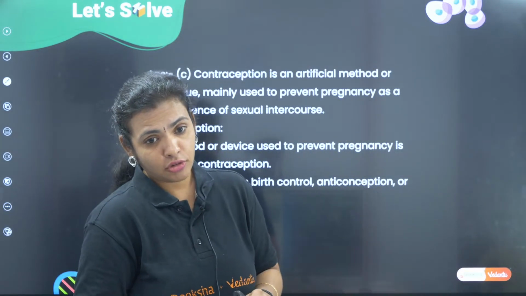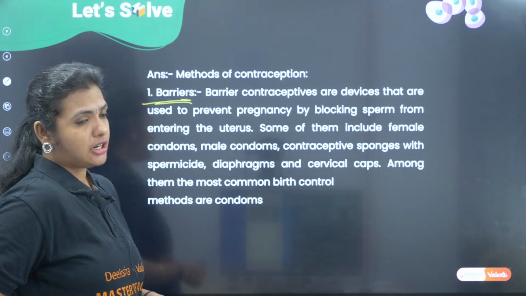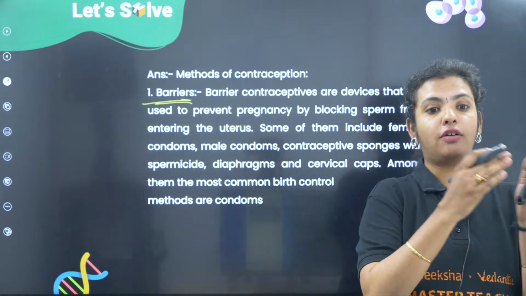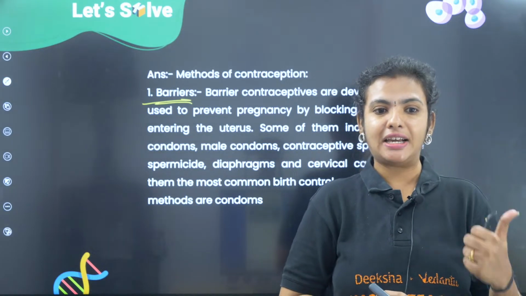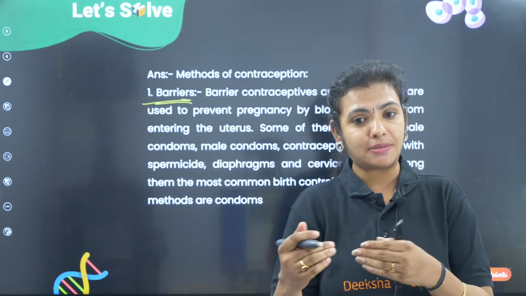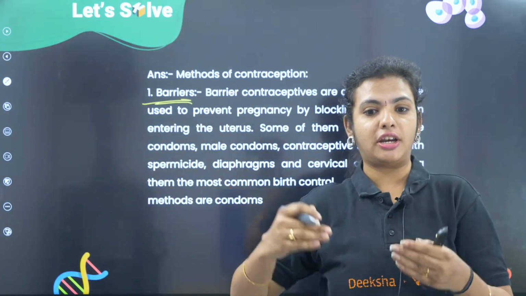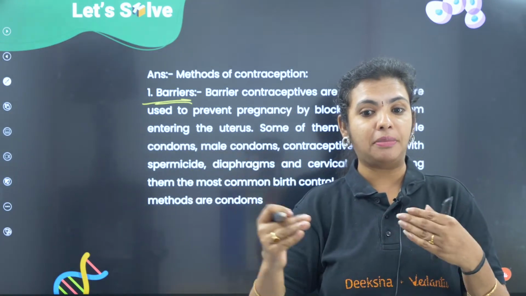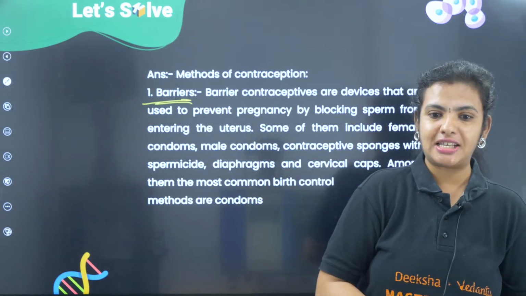All right. We have different methods of contraception. Barrier method: barrier methods are those which physically block the meeting of sperm and egg. This could be spermicides, condoms, cervical caps, diaphragms. What are these barriers doing? Barrier means it's like a wall. The barrier between you and your neighbor is a wall. Correct? So a barrier is definitely not going to allow the meeting of the sperm and the egg. You can give many examples.